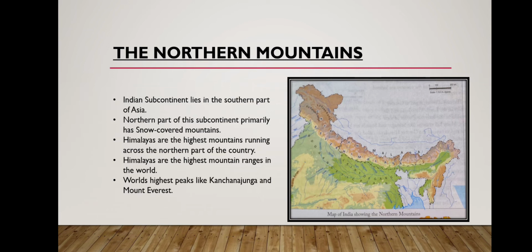The highest peaks like Kanchenjunga and Mount Everest are found in this range. Along with this, the parallel ranges of the Himalayas act as a natural boundary, separating the subcontinent from a large part of Asia.